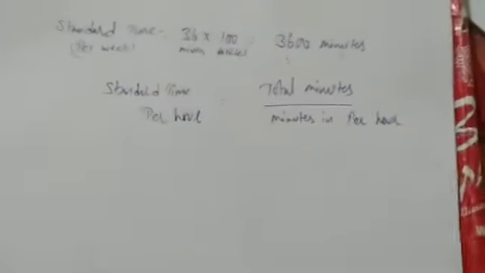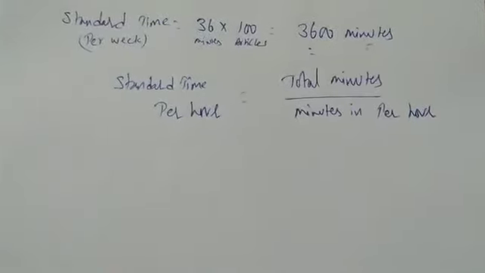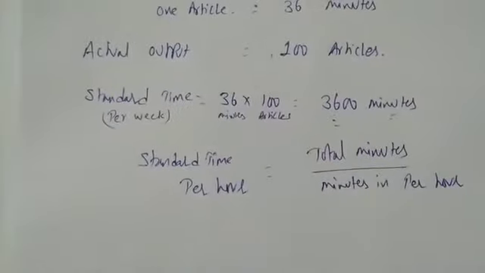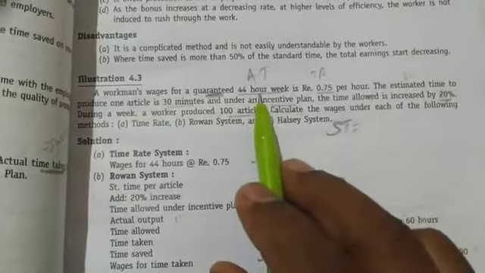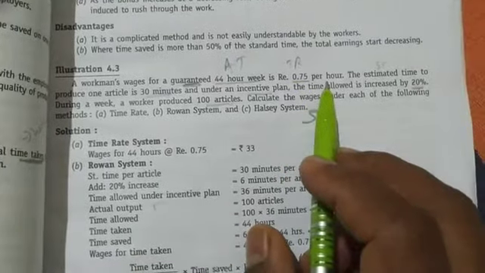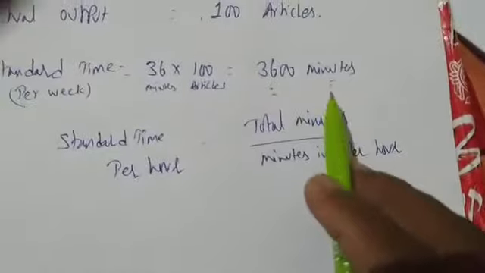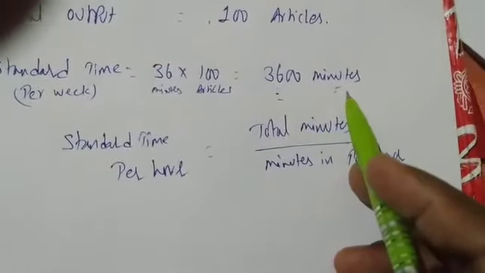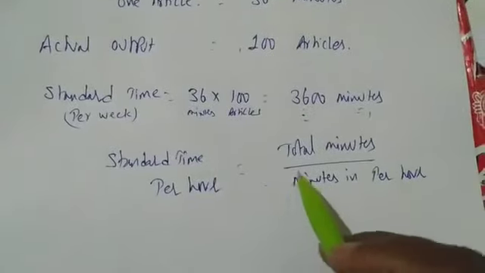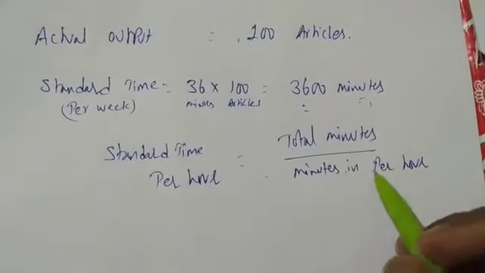I want to convert standard time into hours. The standard time in minutes is given, but everywhere else we have hours, see here actual time is 44 hours, rate is 0.75 per hour. We don't want standard time in minutes, we want it in hours. So how to convert? Total minutes divided by total minutes per hour.